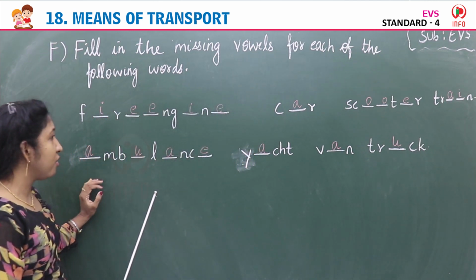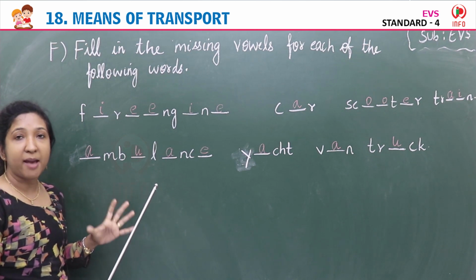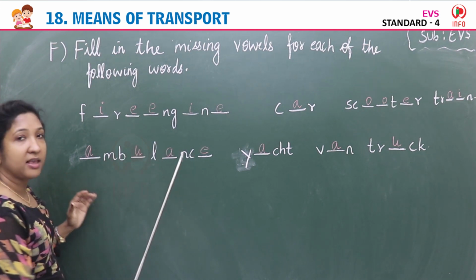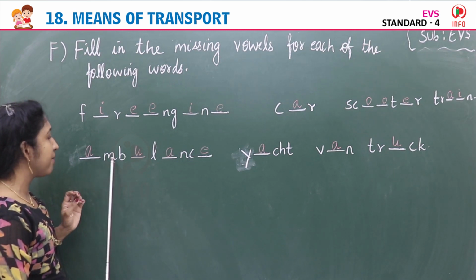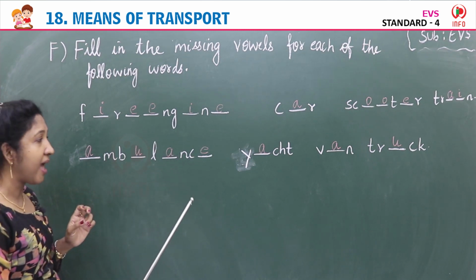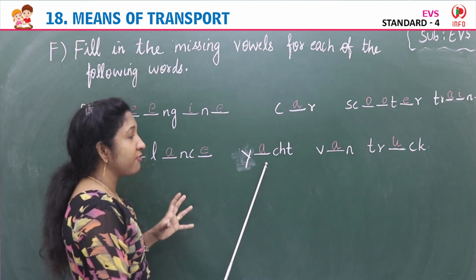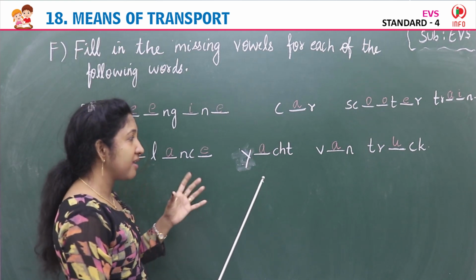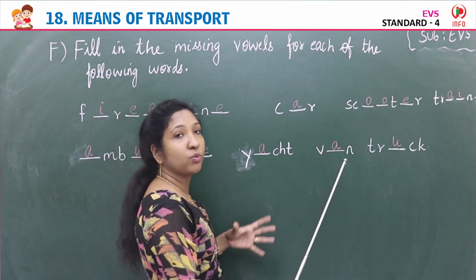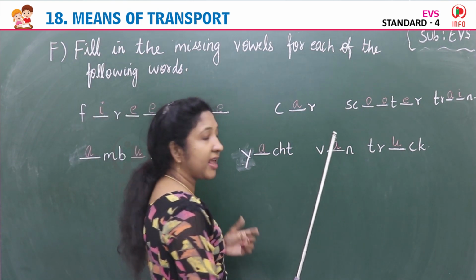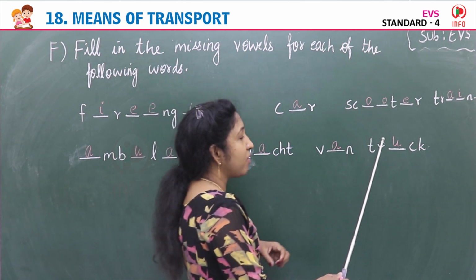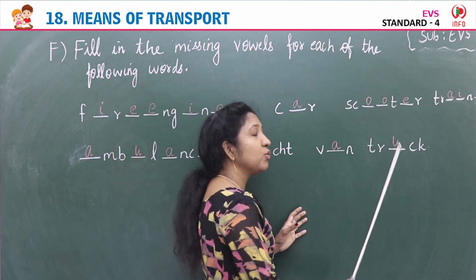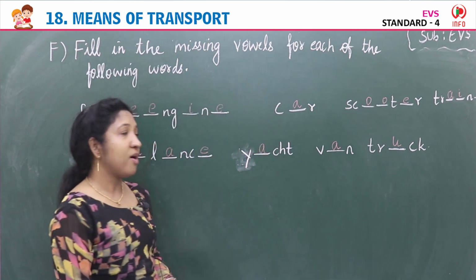Then in the second row, the first one is the image of an ambulance. The missing letters are A, U, A, E. They are vowels. A M B U L A N C E, ambulance. The next image is of a yacht, Y A C H T. A was missing there. A is a vowel. The next image is of a van, V A N. A was missing there. And the last image is of a truck, T R U C K. U was missing there. U is a vowel.